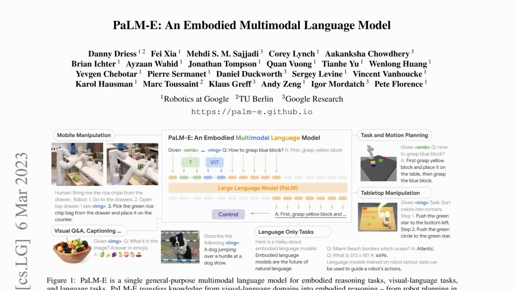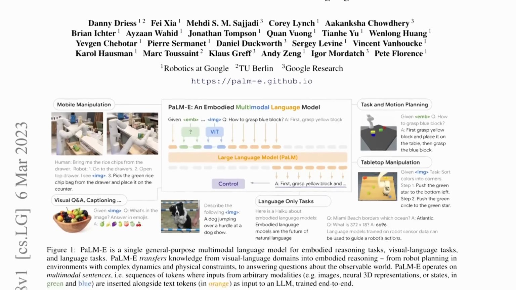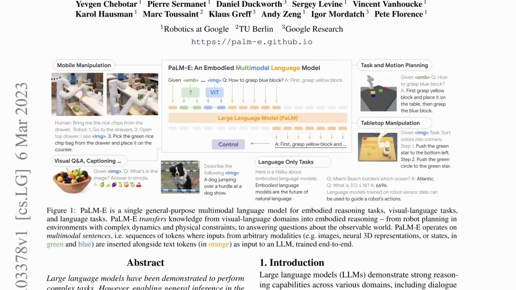So here we are in the paper. Let's start by talking about how PaLM-E works, what it actually is. Of course, the core of it, as I mentioned, is a large language model. And when we say large, we mean large. We mean over 500 billion parameters large. And the changes they make here to turn this into an embodied agent are actually very few. There's not too many things going on here.